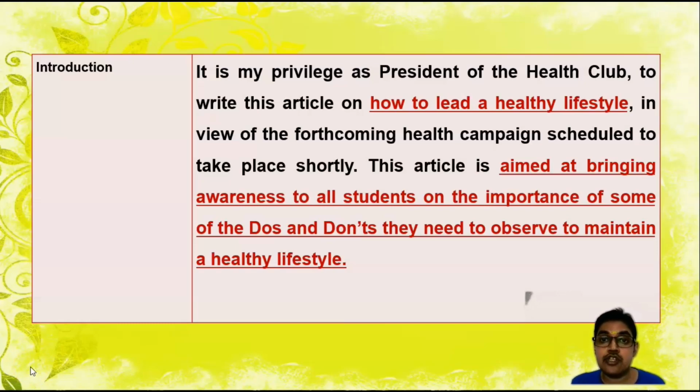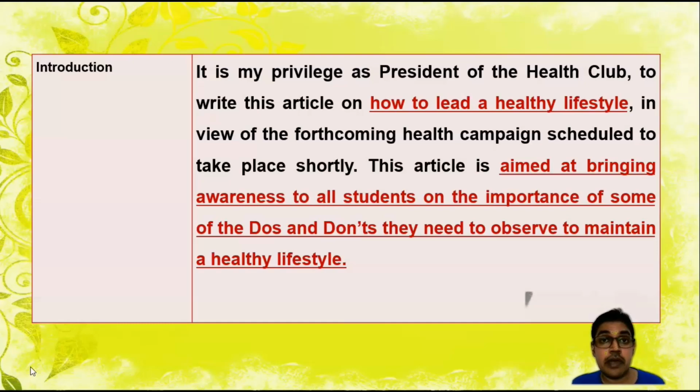It is my privilege as president of the Health Club to write this article on how to lead a healthy lifestyle, in view of the forthcoming health campaign scheduled to take place shortly. This article is aimed at bringing awareness to all students on the importance of some of the do's and don'ts they need to observe to maintain a healthy lifestyle.